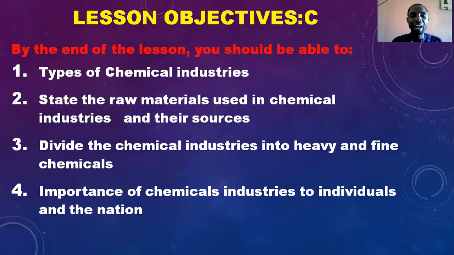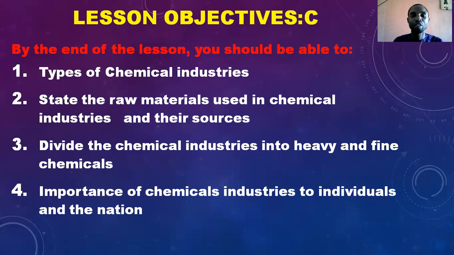It's expected that by the end of this video, you should be able to know the types of chemical industry we have. You should be able to list them. You should be able to state the raw materials used in chemical industries and their sources. You should be able to divide the chemical industries into heavy and fine chemicals, so you know this is a heavy chemical, this is a fine chemical.